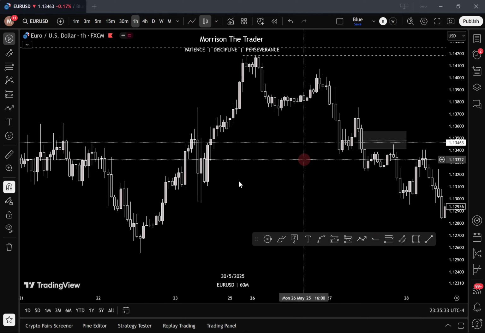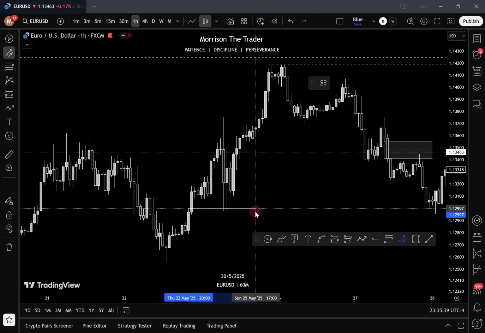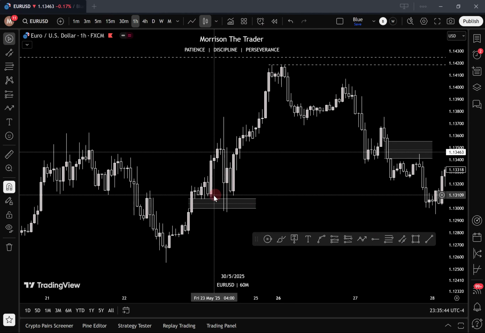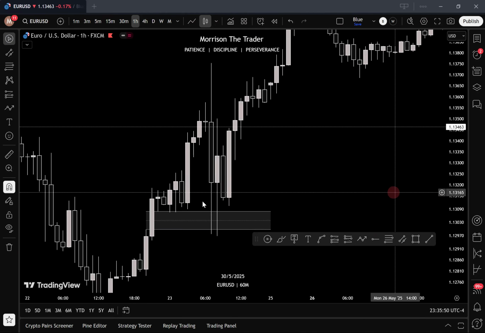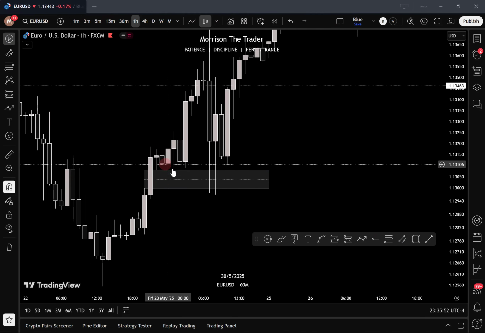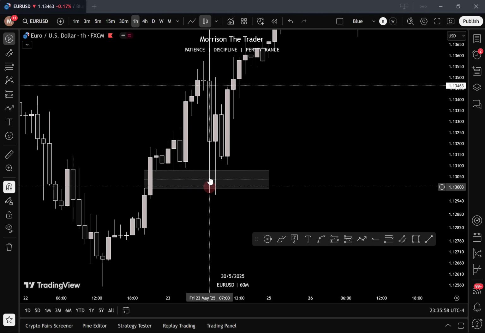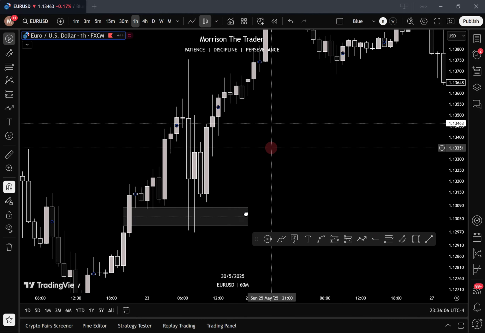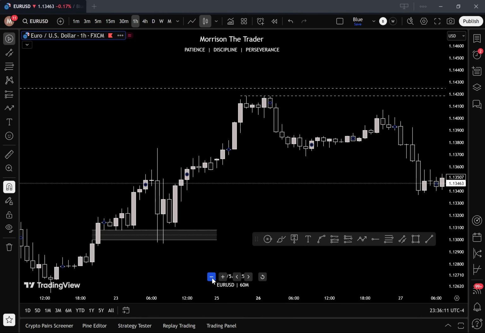Okay. I have another example here, last example, and then we close. This fair value gap right here. Okay. See how price came back into that fair value gap. Let's zoom in. Okay, this is a bullish fair value gap. You see how price came back to that fair value gap, closed outside, came back, closed outside, came back again, closed outside, completely failed it, closed outside, meaning it is respecting that fair value gap. And then what did it do next? Pushed price higher.